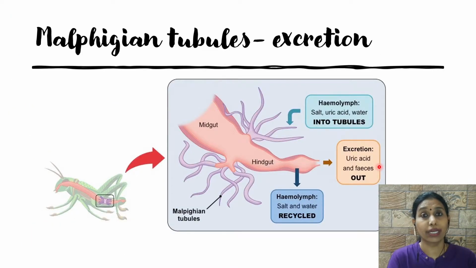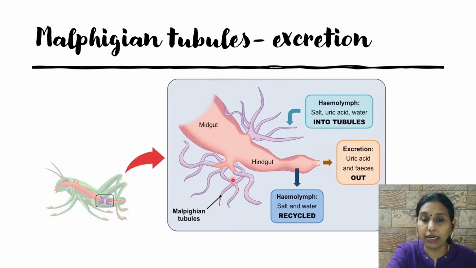So how do they excrete? Okay. So here in cockroaches, this also you have learned in lower classes. They have structures called Malpighian tubules. Can you see this is a Malpighian tubule? Okay, this is the gut of the cockroach. That is the digestive system, the mid gut and the hind gut. And see, at the junction of this mid gut and hind gut, you can see these fiber-like tubular structures. These are called Malpighian tubules.